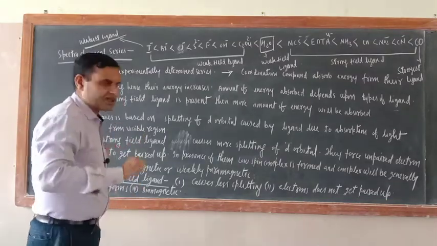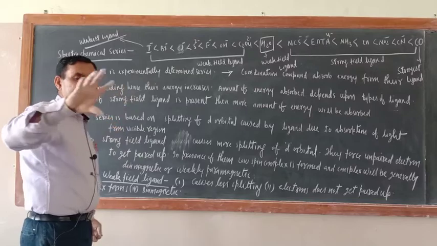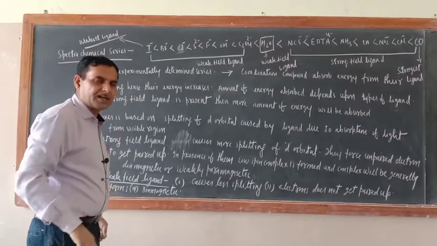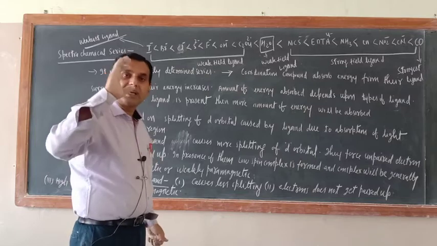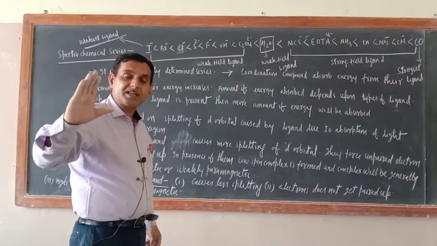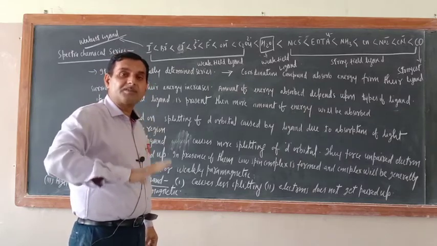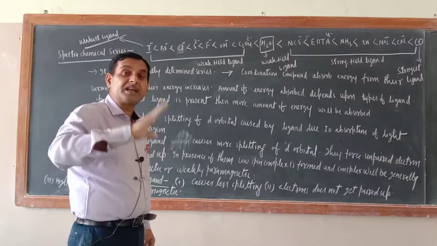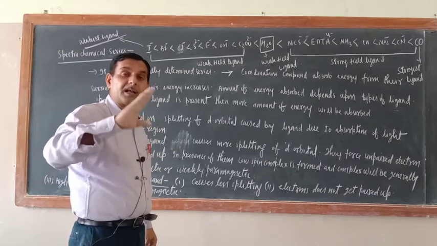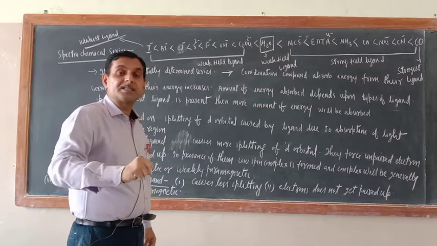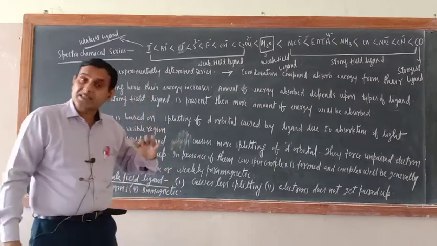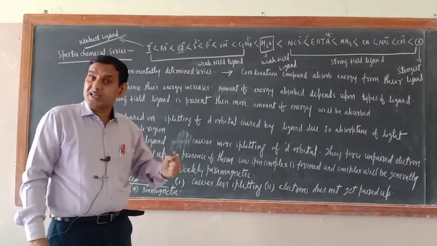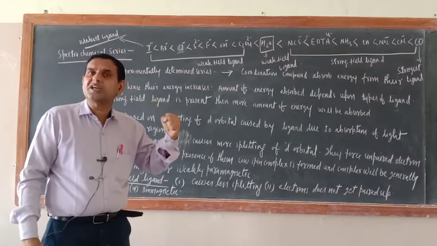So just try to understand. Suppose I am telling you to define the spectrochemical series. So what will you write? The spectrochemical series is the series in which ligands are arranged on the basis of their increasing d orbital splitting power, means their capacity to split the d orbitals.